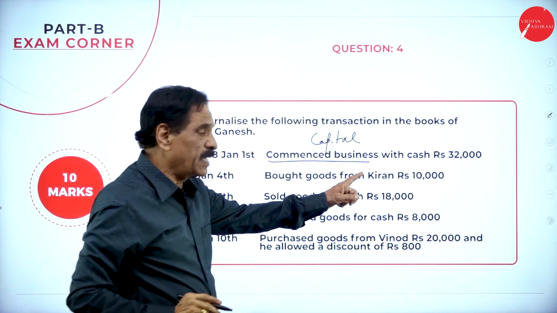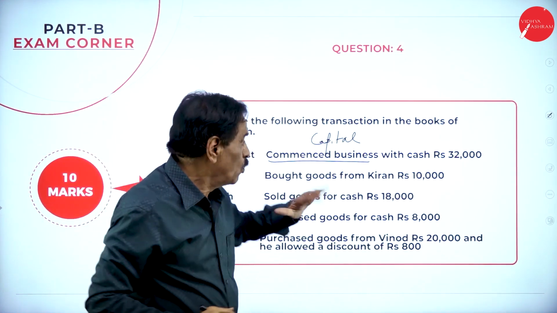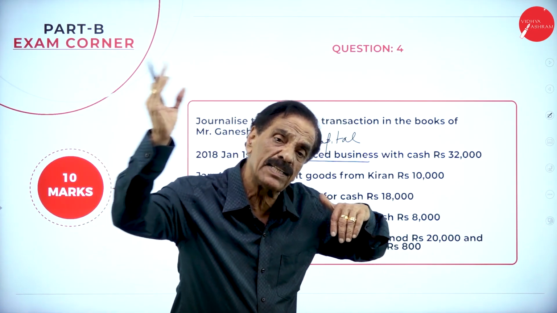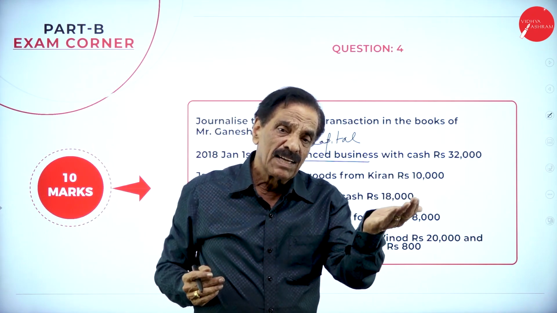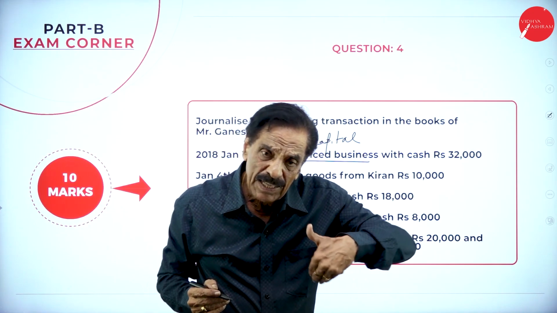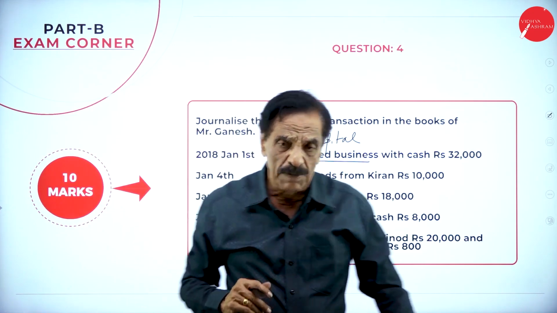So what is coming in? Cash. Cash should be debited. Who commenced? Ganesh is a personal account. Debit the receiver. Who is the giver? Ganesh's account should be credited. What's the entry? Cash account debit to Ganesh capital account.